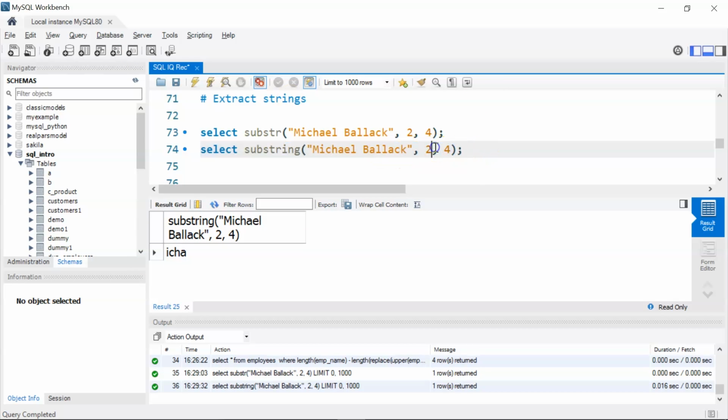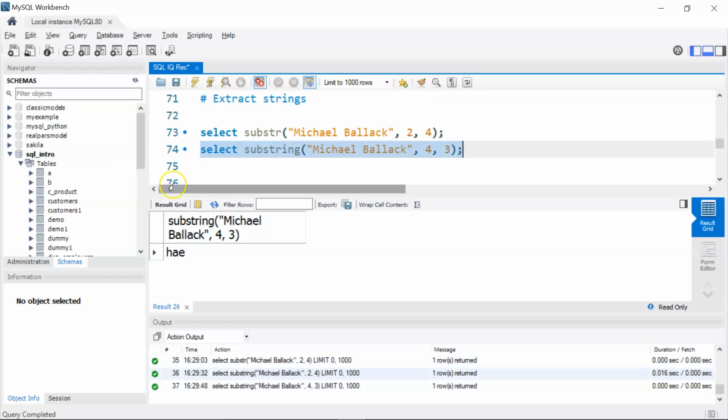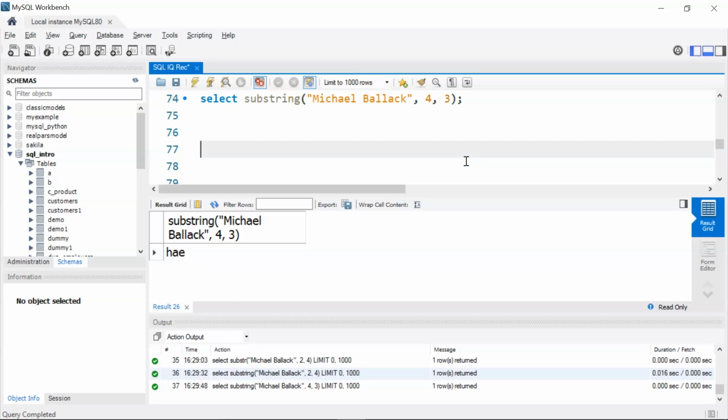Suppose you wanted to extract from the fourth position, let's say, 3 characters. Let's see the results. It gives us H, A and E. If you see here, M is the first position, I is at the second position, C is at the third position, H starts from the fourth position. So H, A and E are the next 3 characters starting from the fourth position. So hence this is the result. Alright, now moving ahead.